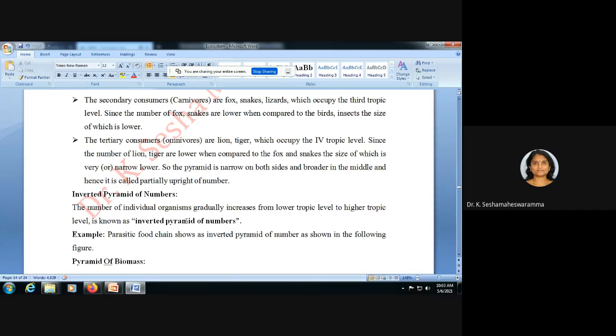Suppose in our individual digestive system or anywhere, the number of parasites and microbes is more, but they are depending on one producer. That's why that is a completely inverted pyramid. The producer is one, the producer's number is less, then the next consumer number is more. Hence, the pyramid will be like this, an inverted pyramid. The best example for an inverted pyramid is the parasitic food chain.